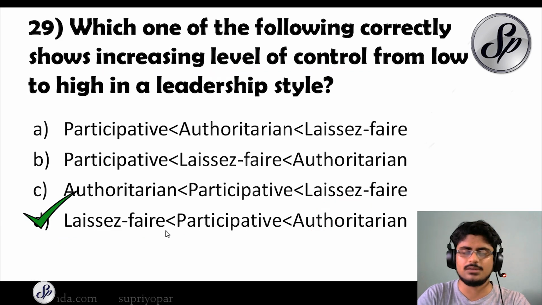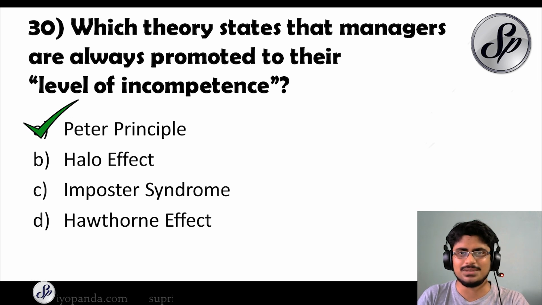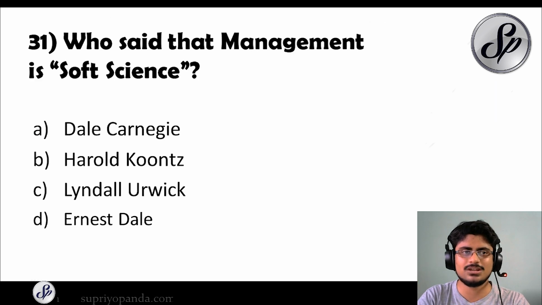Let's go to question number 30. Which theory states that managers are always promoted to their level of incompetence? This is a very interesting question and a very interesting theory. The answer for this is Peter principle. It's very important that you understand these kinds of theories, because sometimes questions can be framed on least known theories like these things.